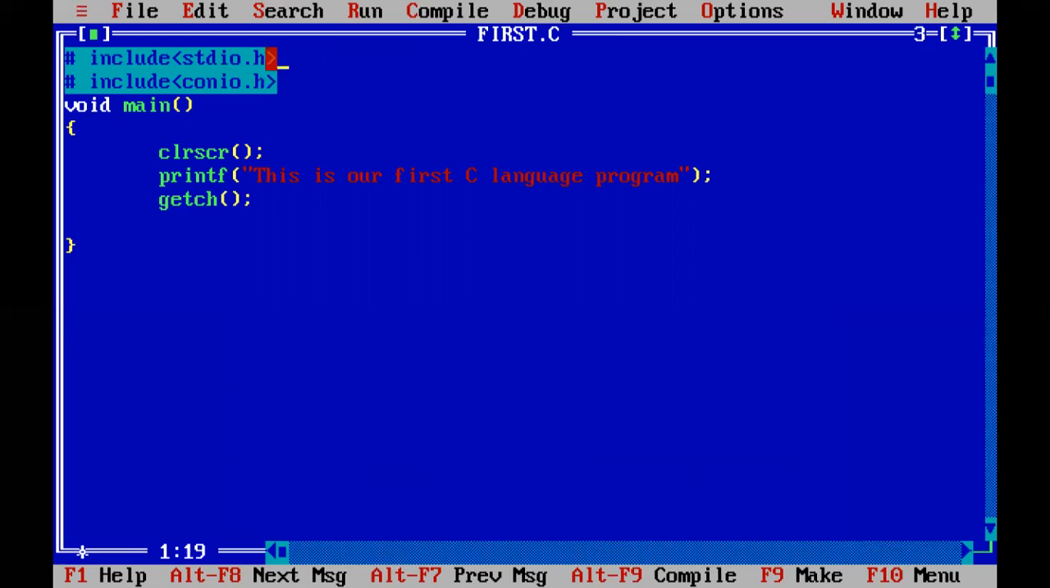You can call this stdio.h and conio.h. The second header file is #include <conio.h>. conio stands for console input output dot header. Whenever I write a program in C language, I will use all of these things: include stdio.h, conio.h, void main. What is the word void? We will discuss it in functions, but this is a reserved word.